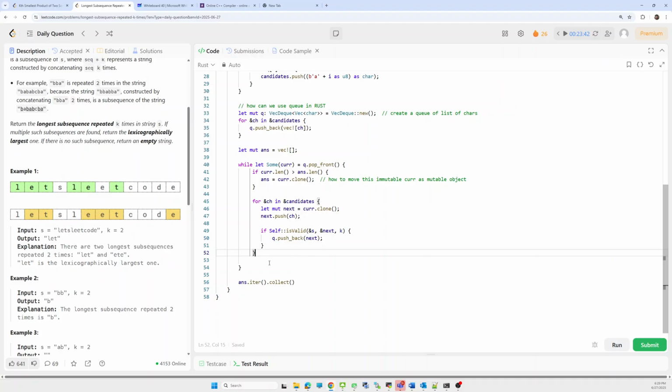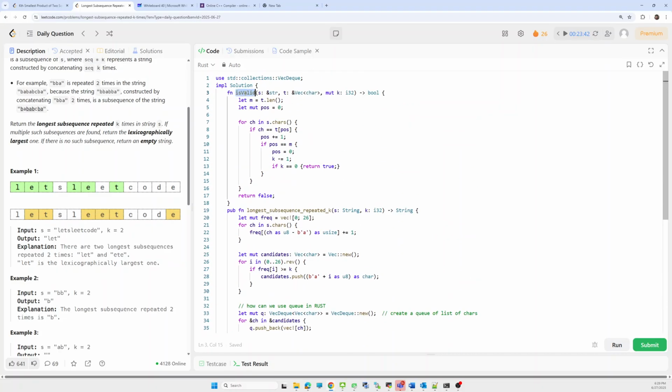And in the end, the answer is a list of characters. So we have to iterate over the list, collect it, and form the string.